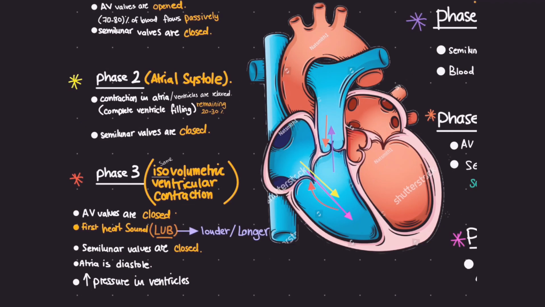Now, phase 3, we call it the isovolumetric ventricular contraction. Iso means the same. At this phase, the atrioventricular valve will be closed, and this closure will lead to the first heart sound, lub. We should know that lub is louder and longer than the second one. At this phase, the semilunar valves are still closed, and the atria are in diastole, relaxed, and that will lead to an increase in the pressure in the ventricle.